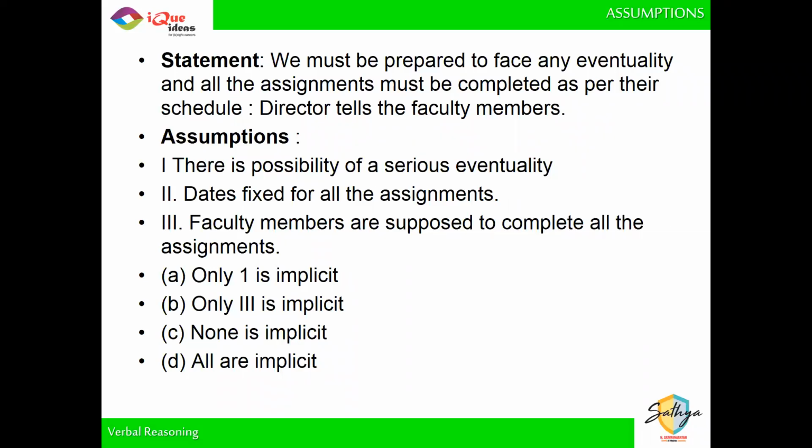And third one, if faculty members are not supposed to complete all the assignments, then why would I tell them that all the assignments must be completed? It is because I'm assuming that you are supposed to do it that I'm saying do it. If I don't think that it is your duty to do it, then I will not order you to do it. So here, all three of them definitely have to be implicit as assumptions. Did we get this one? Did everybody get this one?